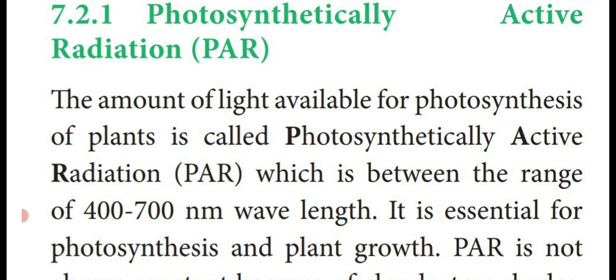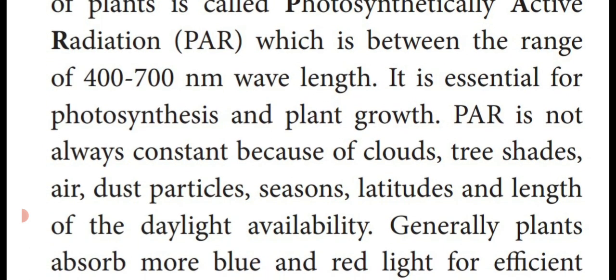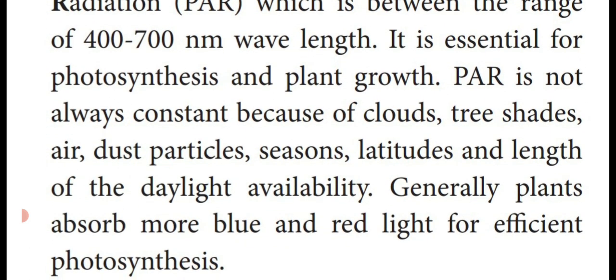The radiation which we are getting from the sunlight is 400 to 700 nanometer wavelength. This is an important one mark question. So the wavelength of the light used for photosynthesis is 400 to 700 nanometer. This photosynthesis is essential for plant growth.